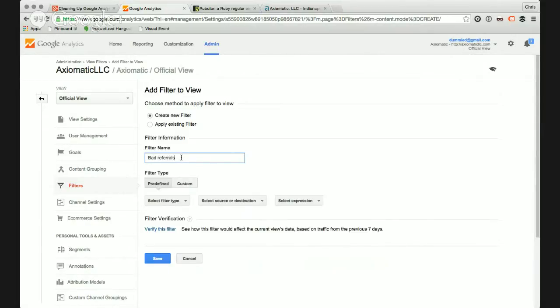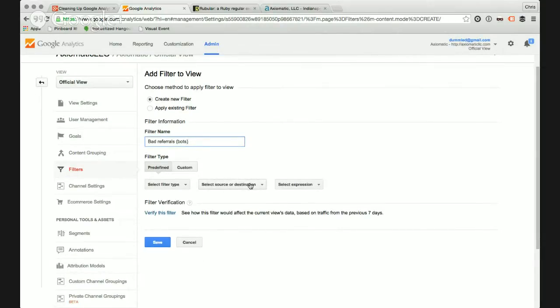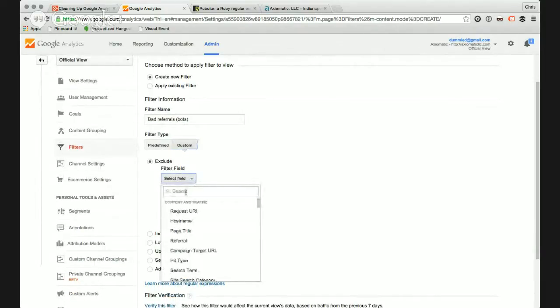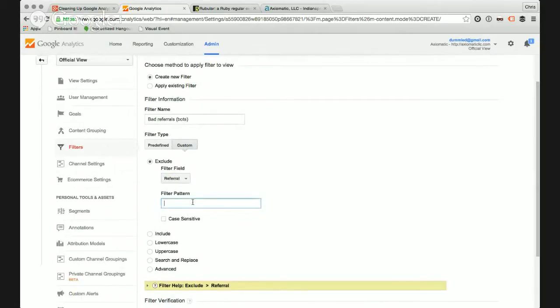There are better ways to do this one. For instance, if you have access to the server, you could do it in .htaccess and they never ever hit your site at all. In this case, we're also going to do custom because there's more than one. So we're going to exclude. In this case, we're going to do referral. And in this case, we want semalt or buttons for website.